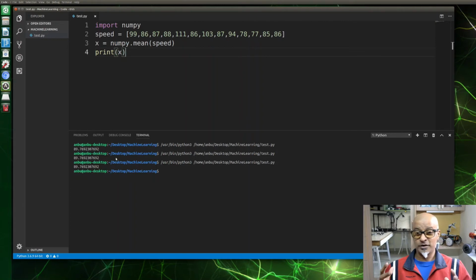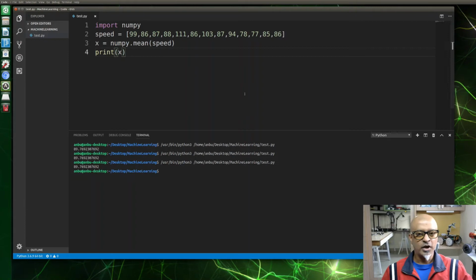Using Python you can play around, but you need to remember all these methods and functions like numpy.mean. We are importing the numpy library, and then playing around with the data sets we had, which I showed you in the previous lesson number 1. We are just manipulating those data and trying to calculate the mean. That's how it works.